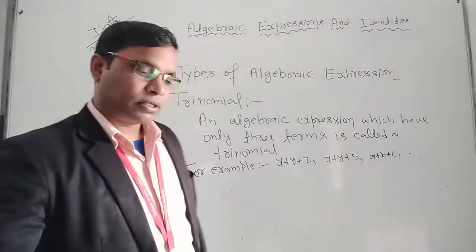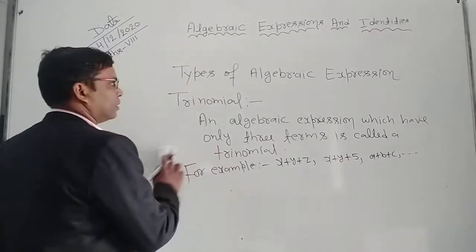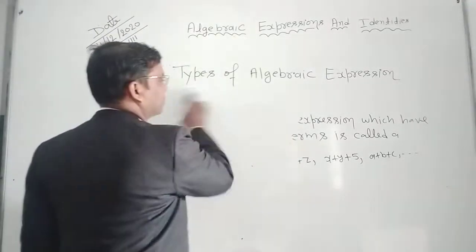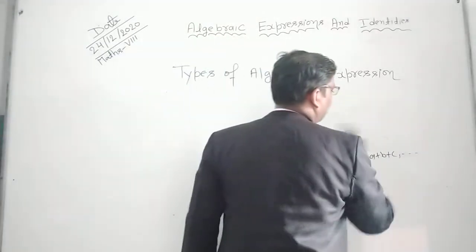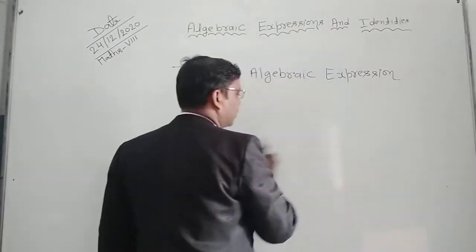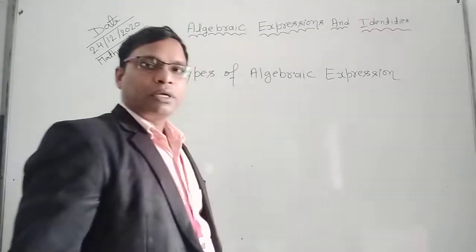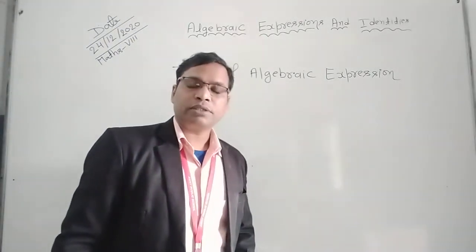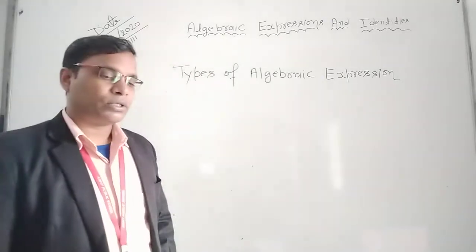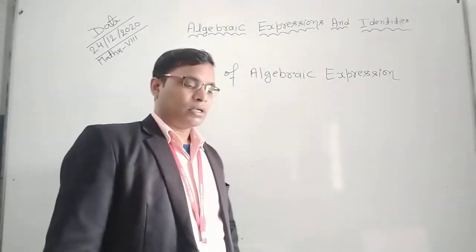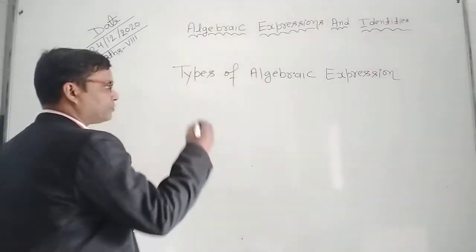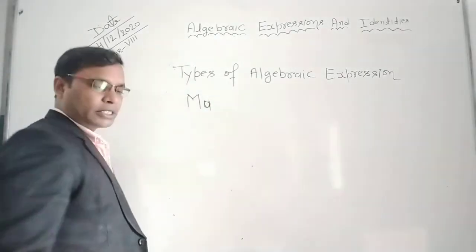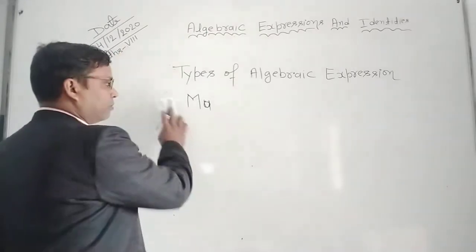Now the next type of algebraic expression is the multinomial. Here you see the types of algebraic expression: monomial, binomial, trinomial. The next type is multinomial.